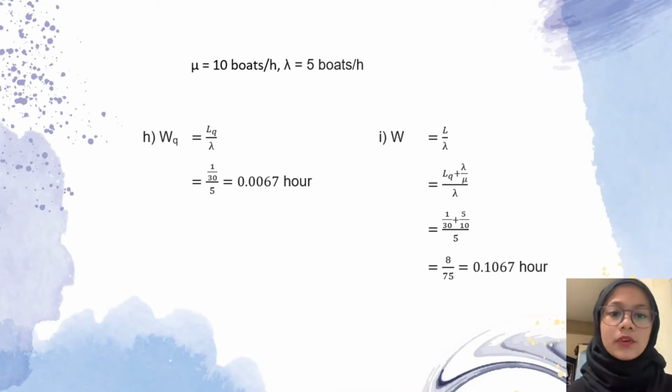For question H, to find the average time a boat will spend waiting for service, we need to use the formula of Wq. Substitute the value of Lq and lambda into the formula, then we will get the average time is equal to 0.0067 hour. Next, for question I, to find the average time a boat will spend at the dock, we need to use the formula of W. Substitute the value of Lq, lambda and mu to the formula, then we will get the average time is equal to 0.1067 hour.